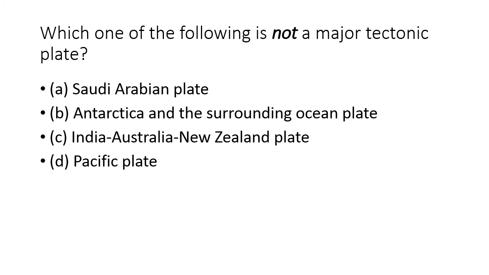The next question is which one of the following is not a major tectonic plate? Option A Saudi Arabian plate, option B Antarctica and the surrounding ocean plate, option C Indian Australia New Zealand plate, option D Pacific plate. The correct answer is Saudi Arabian plate.